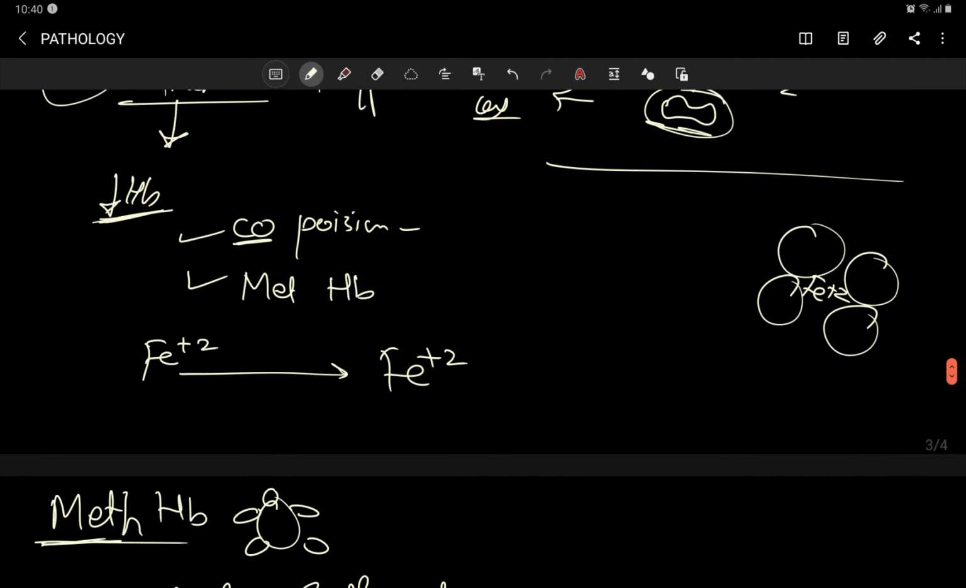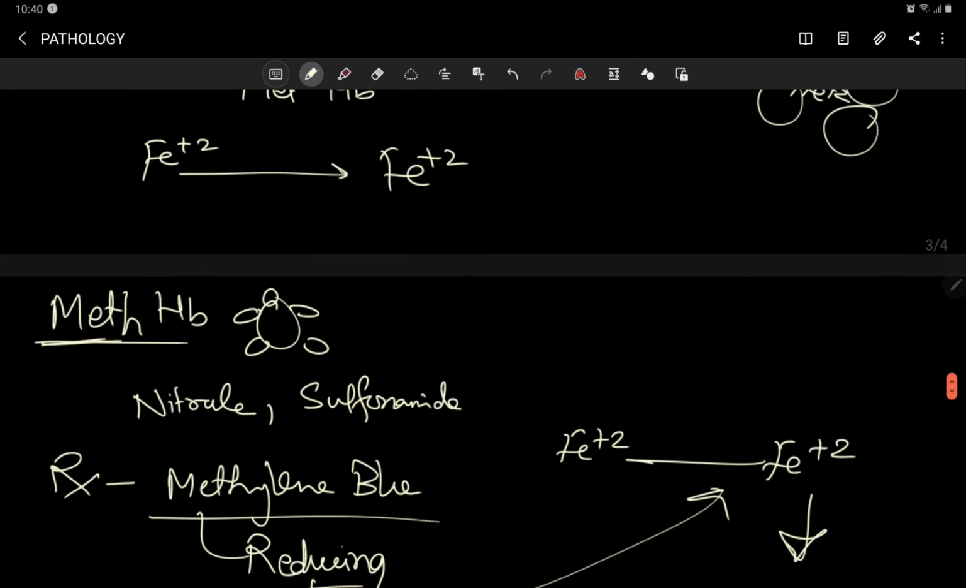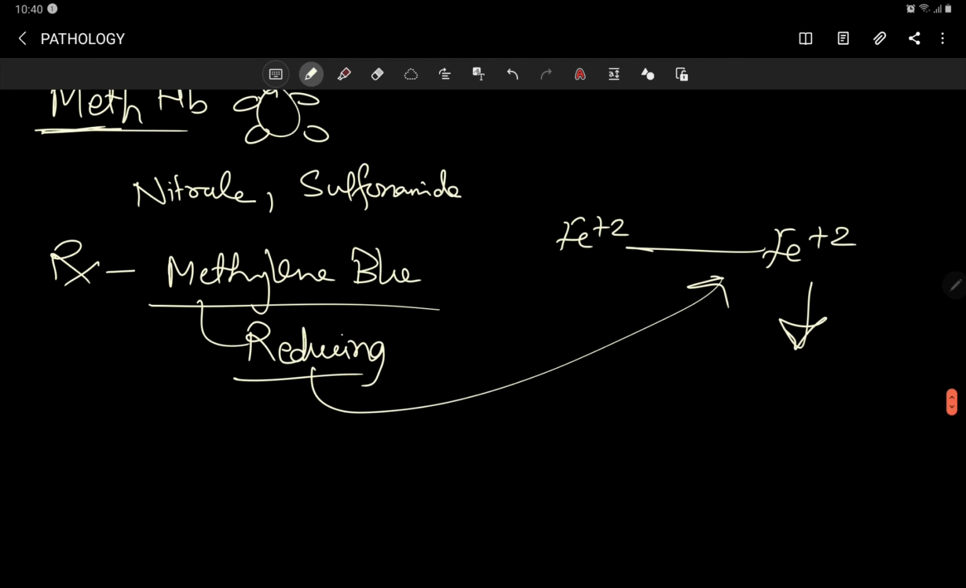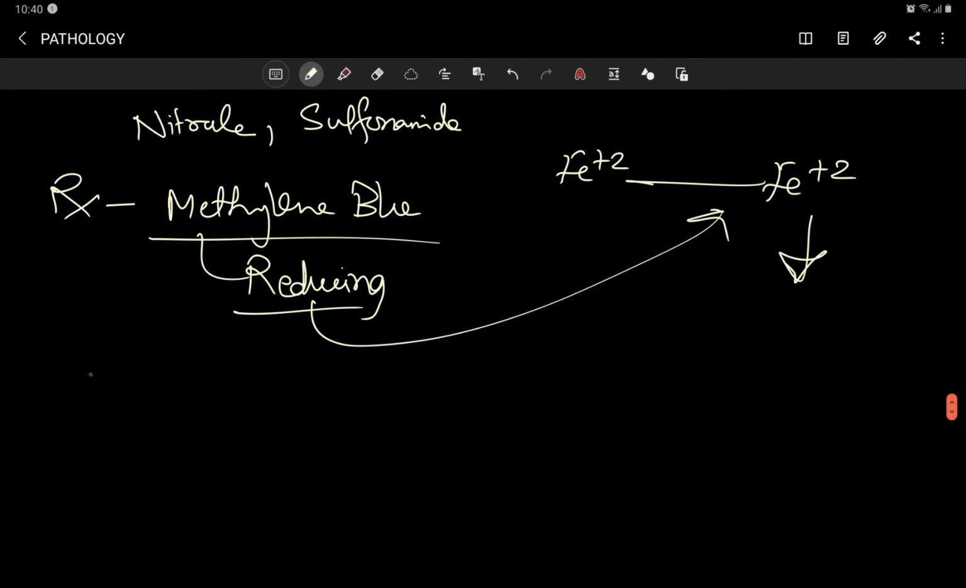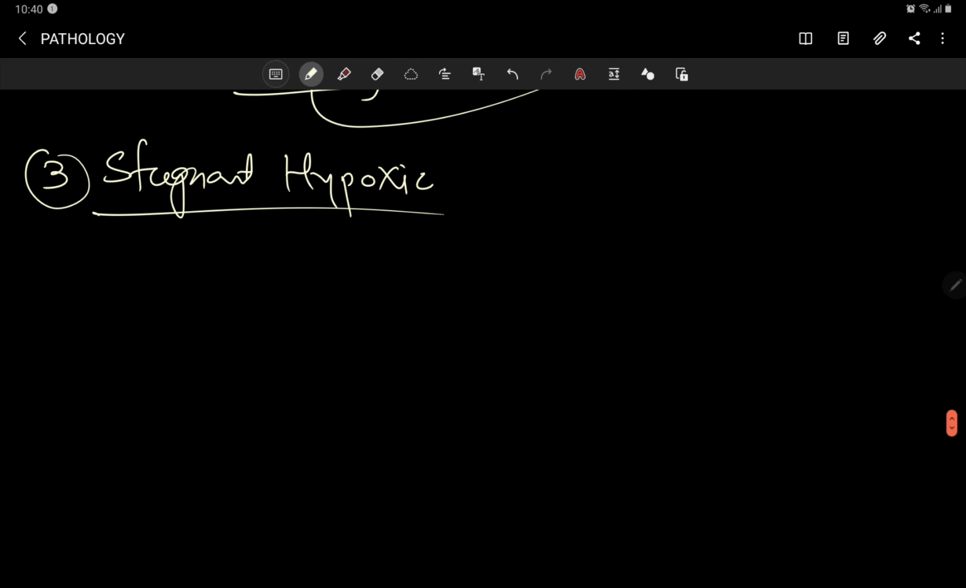So we saw anemic hypoxia, and methemoglobin hypoxia, which was under the category of anemic hypoxia. Number three is stagnant hypoxia. What do the names suggest? The name suggests that the blood is stagnant at a particular place.